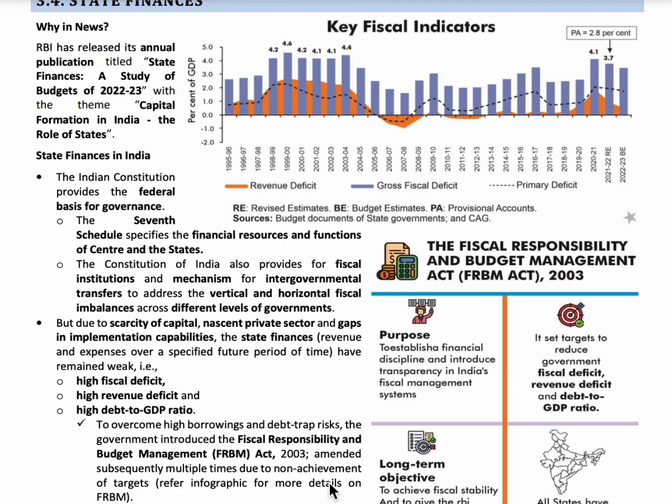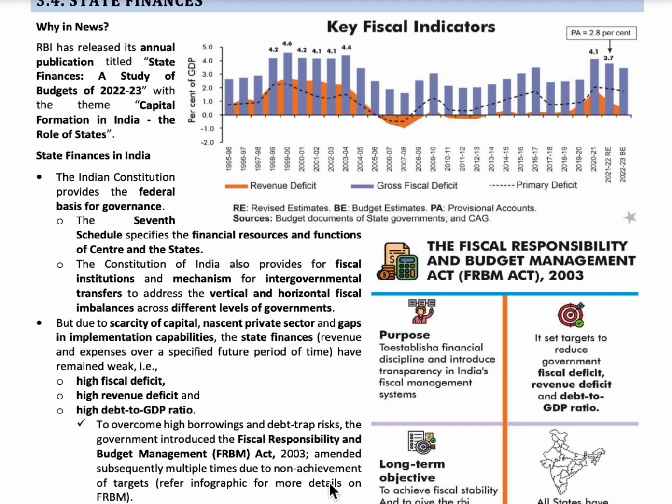And the next important topic is revenue deficit. Before knowing this term we need to have an idea about capital expenditure and revenue expenditure. Okay, so capital expenditure is the money spent by the government to acquire assets. Okay, and revenue expenditure is the money spent by the government to maintain the daily administration. Okay, so here the revenue receipts means the money received by the government in its daily operations. Okay, and revenue deficit means the difference between revenue receipts and total revenue expenditure.